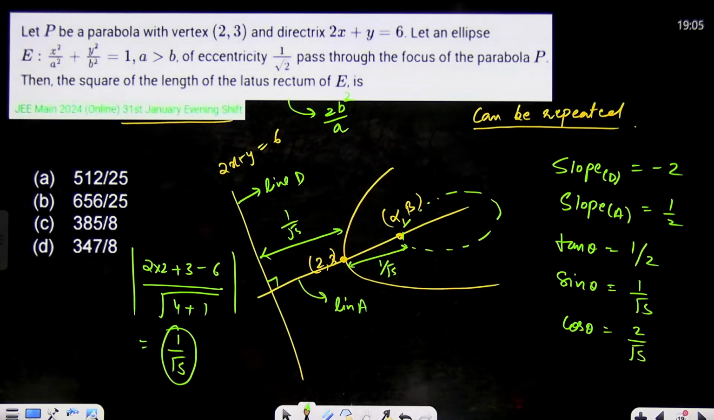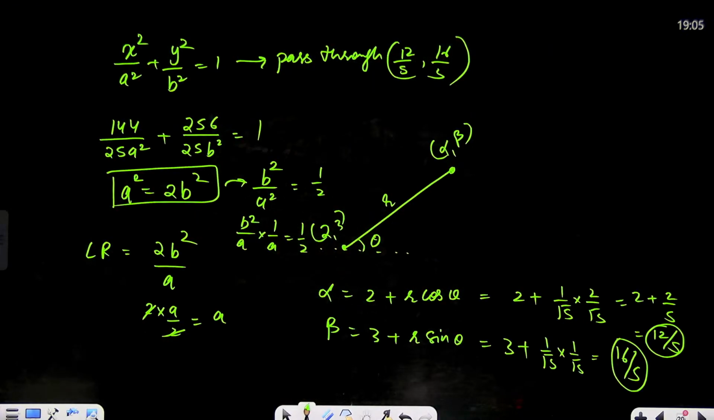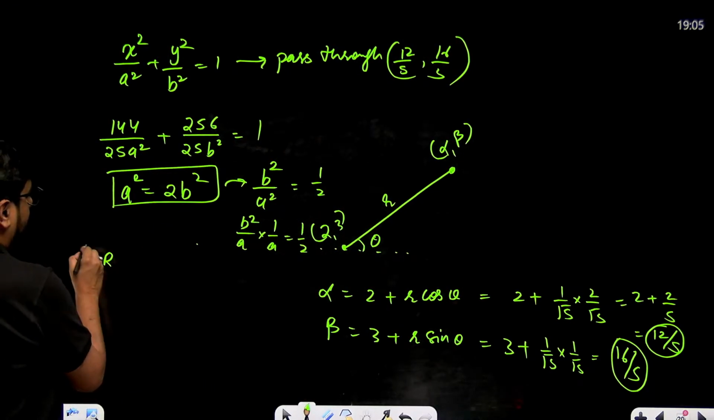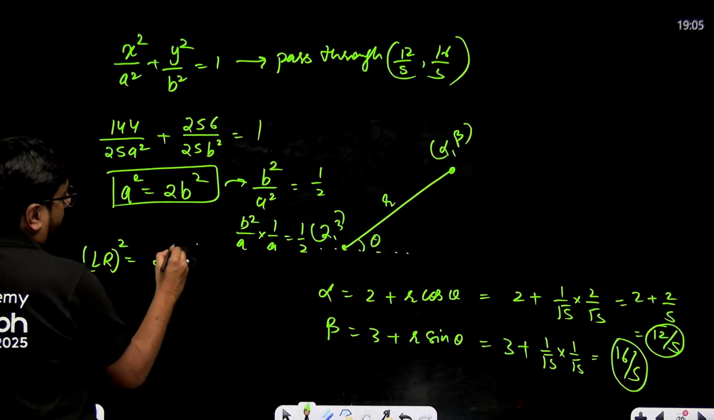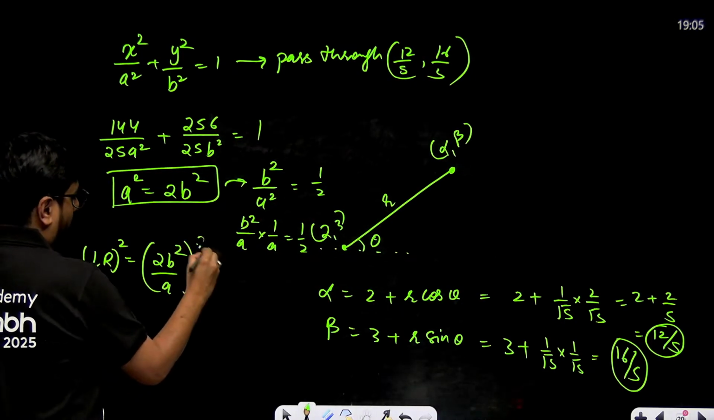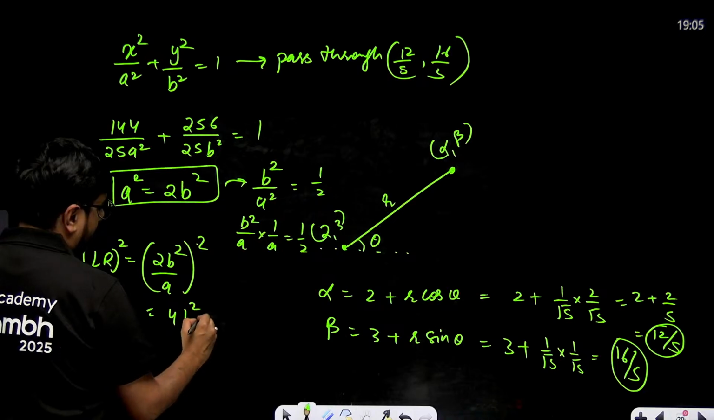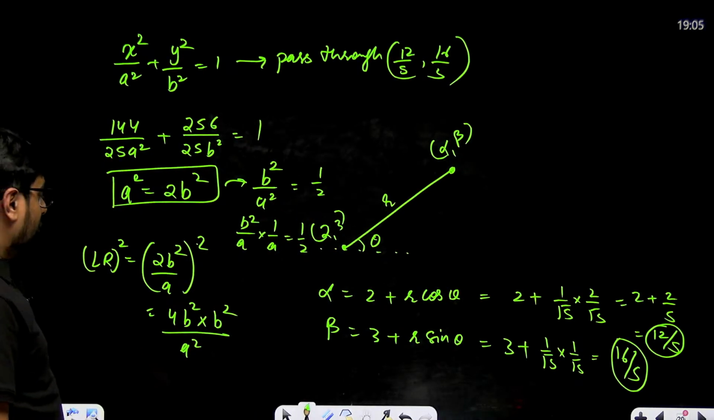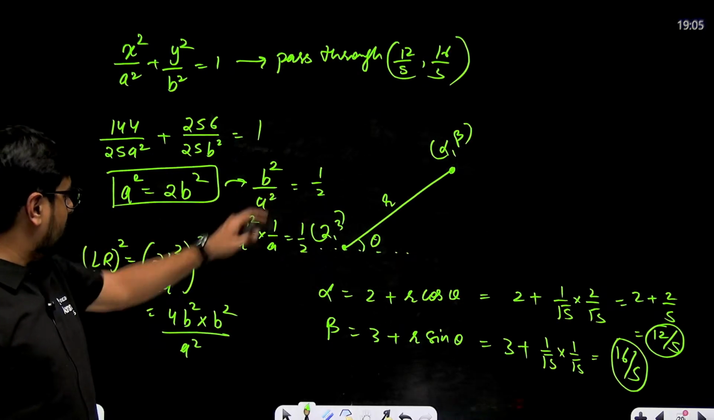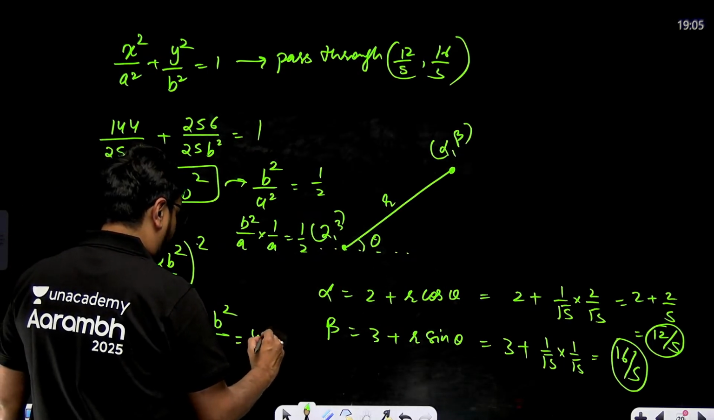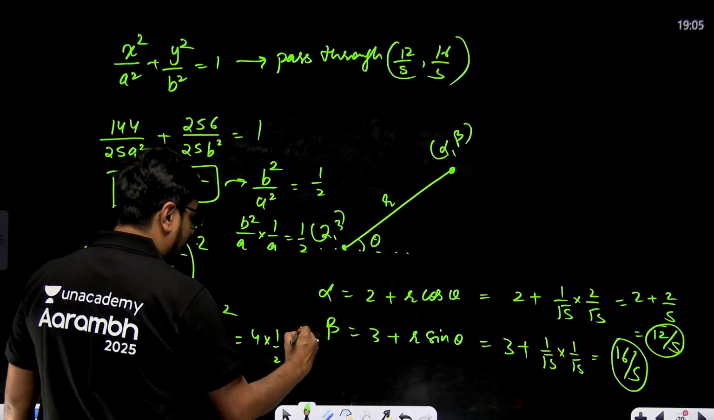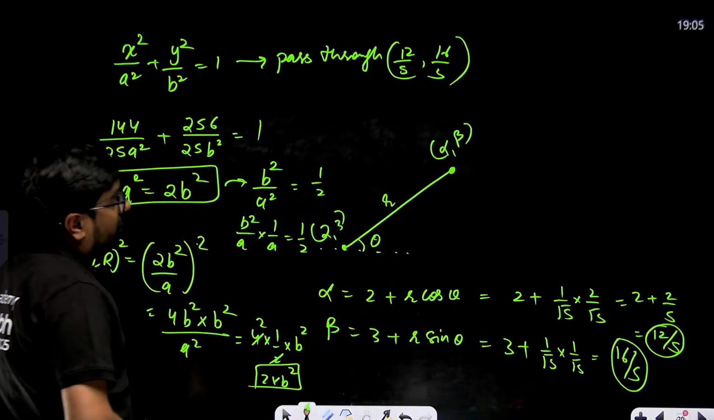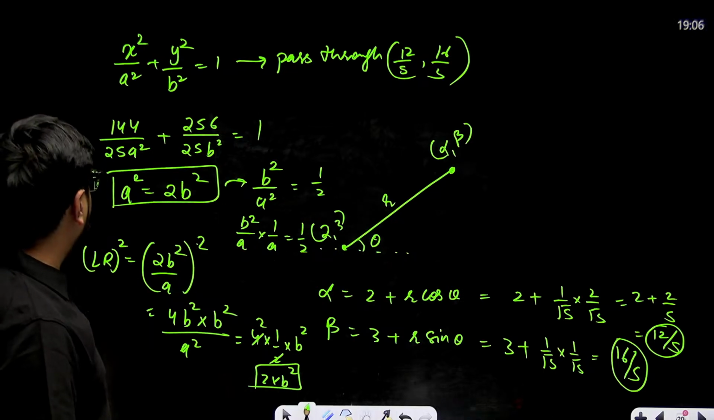What are they asking you to find? Square of length of latus rectum. That's why my calculation was wrong. Square of 2b square over a whole square means 4b square into b square divided by a square. We have b square by a square as 1 by 2, so this will become 4 into 1 by 2 into b square, that means 2 into b square. Did we find b square already?